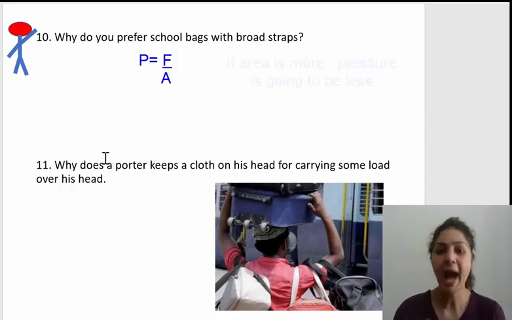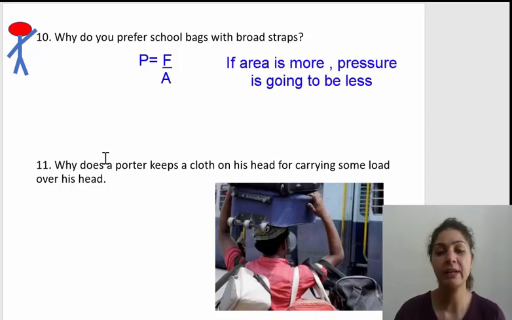Now, in bags with broad straps, generally the area of the straps is large. So if the area is large, then the effect of force is going to be less, or it will not be uncomfortable for you. It will be very comfortable for you to carry your books in such a bag which has large straps, isn't it?